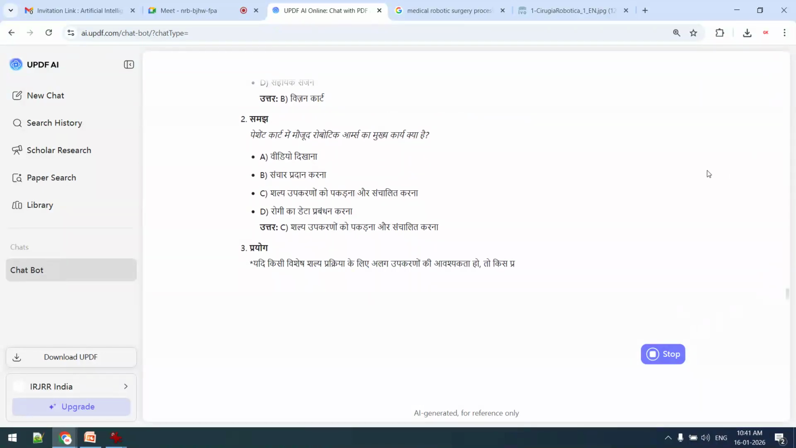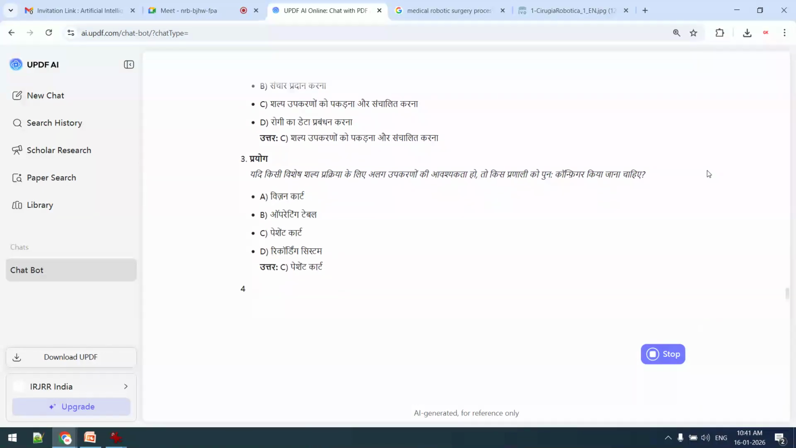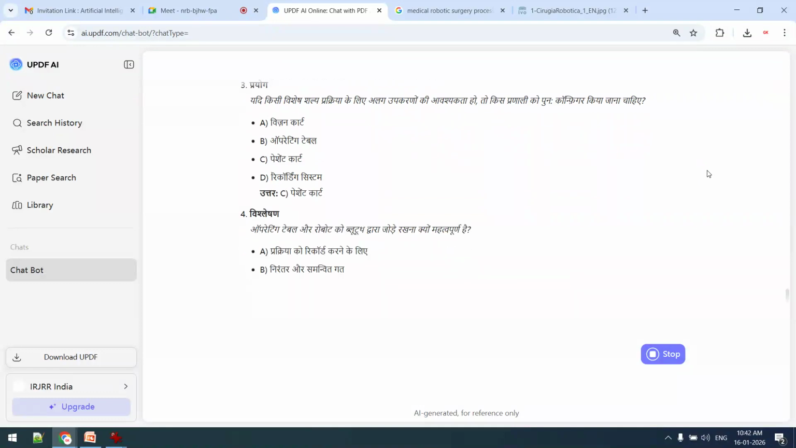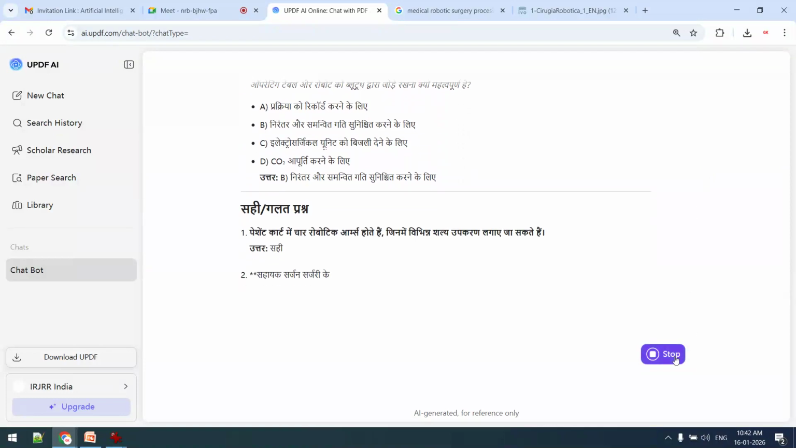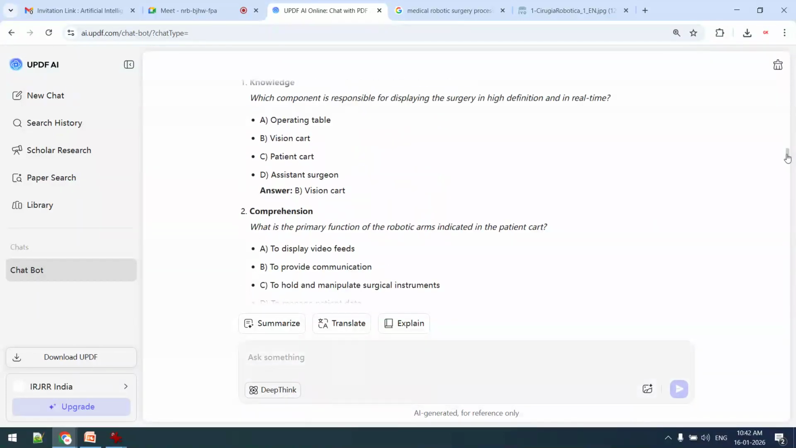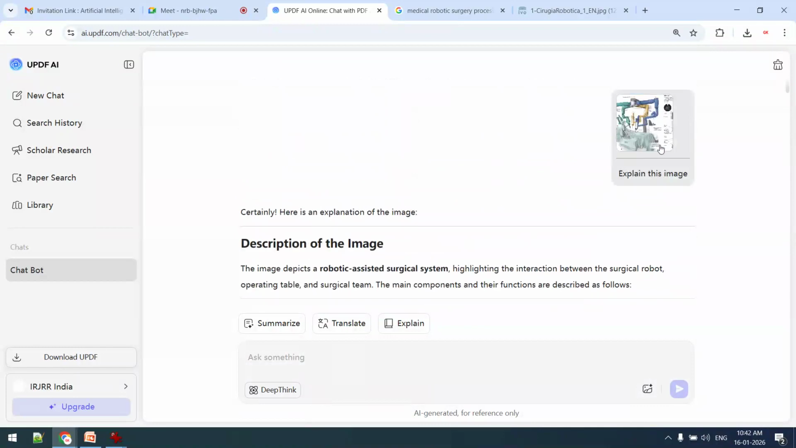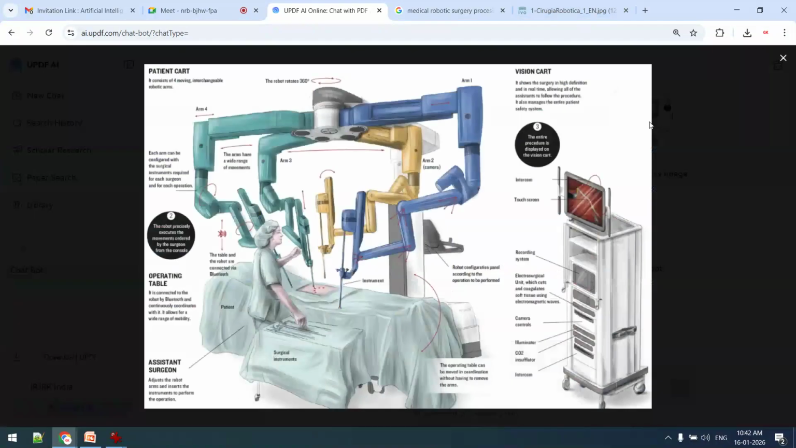So from single content, from a single image, from single data, we are able to create multiple types of questions, different types of queries. We can even create short answer type questions and long answer type questions. Now, from this particular image, if I want a detailed explanation, for example, I want to explain this vision card, or only this particular arm, some specific component we want to explain properly.